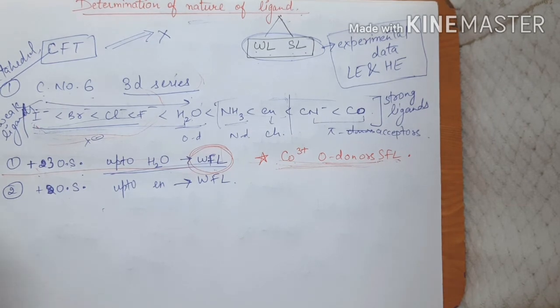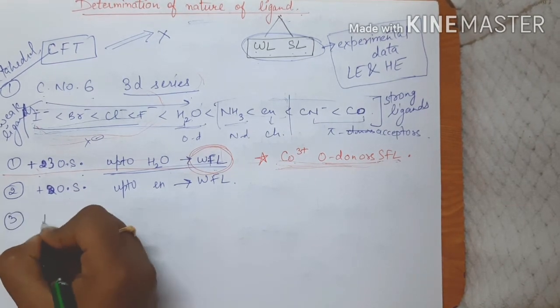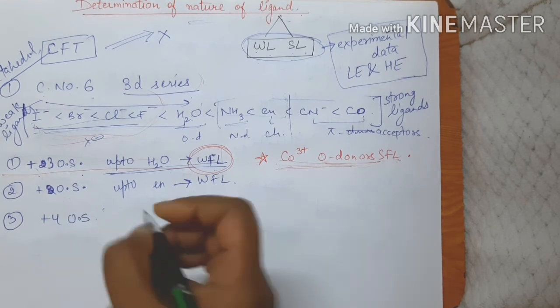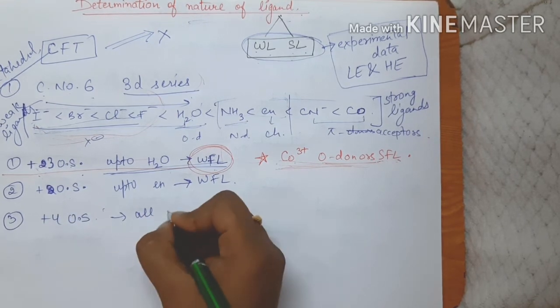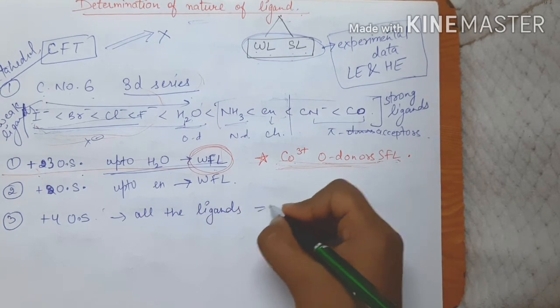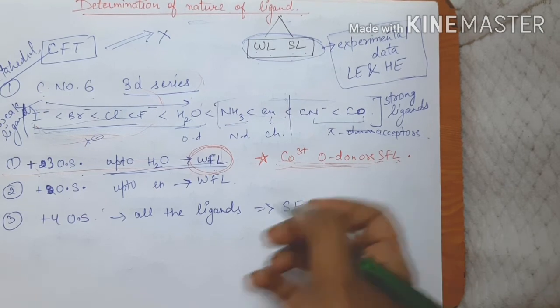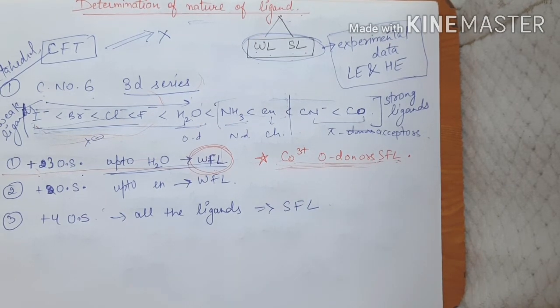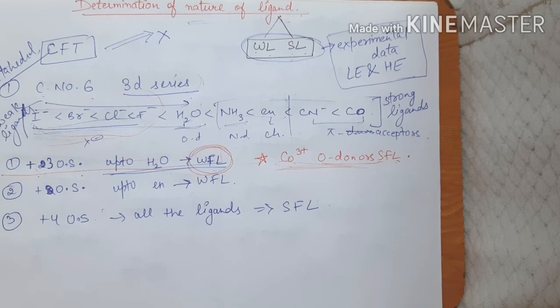For +4 oxidation state, all the ligands are going to behave as strong field ligands. That is understood also because here the oxidation state is increasing so much that the splitting is going to be very high. So for +4 oxidation state, all the ligands are going to behave as strong field ligands, and for all the other higher oxidation states as well.